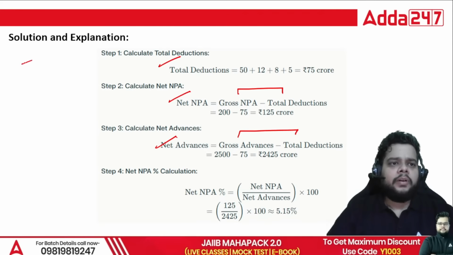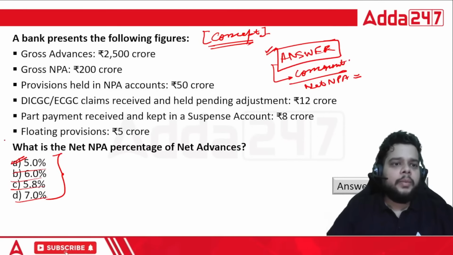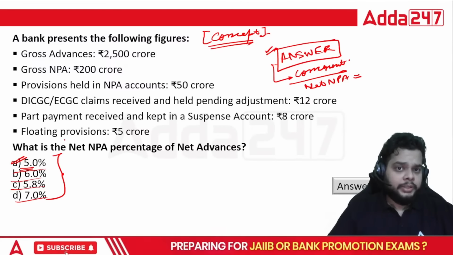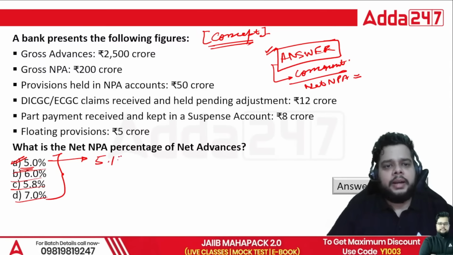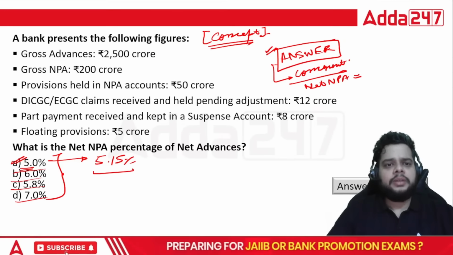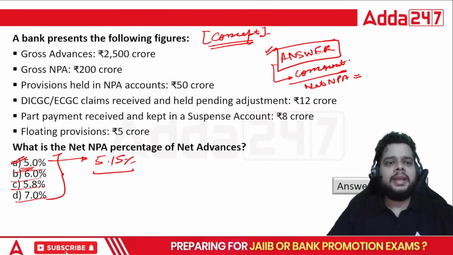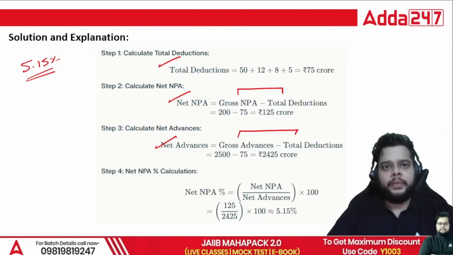But when we talk about the options in this particular question, the most appropriate answer is 5% only. Fine. So from here, you can remember one more thing, that whenever the question does not have the exactly same option, you can choose the nearest option as well. That is a piece of information for all of you.